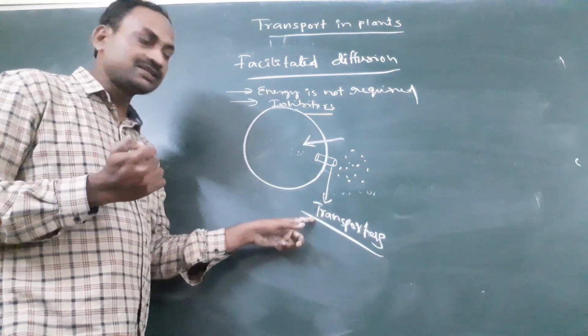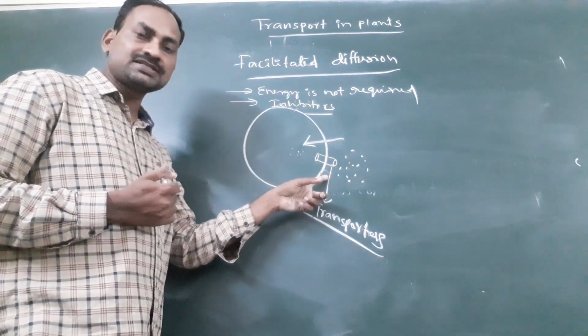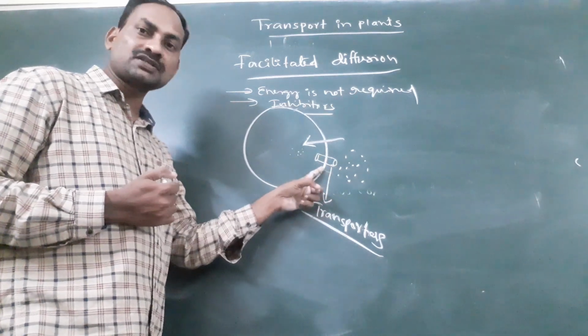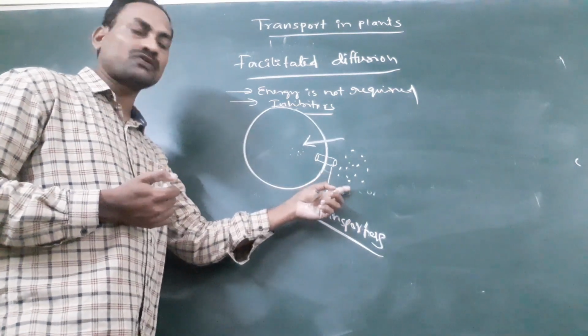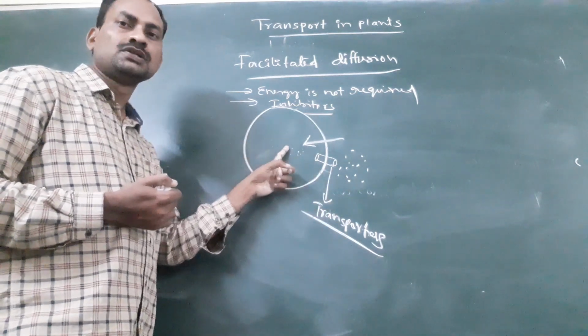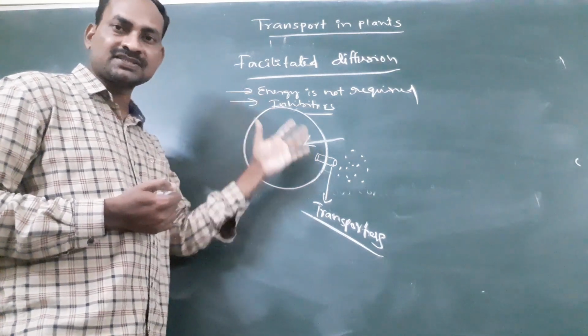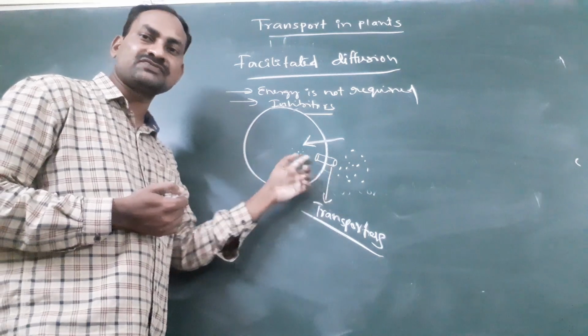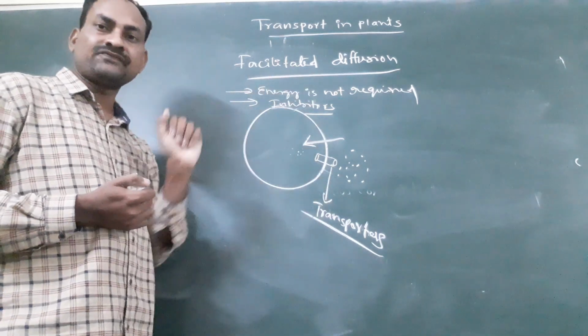When you add an inhibitor, it will go and bind with the side chain of the proteins and inhibit the transporters, so that transporters no more transport any molecule from high concentration region to low concentration region, which does not require any energy, but the concentration gradient is very important. So this is facilitated diffusion.